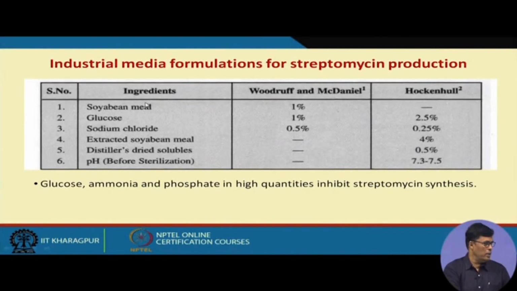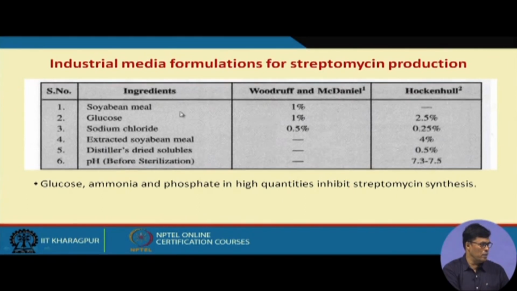Now, this is the industrial media formulation for streptomycin production. We have two media, one is Woodruff and McDaniel, and another is the Hockenhull media. Then this media contains the soybean meal, but the other media does not contain soybean meal, but it has the extracted soybean meal.